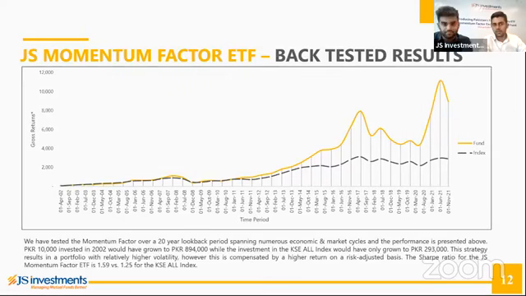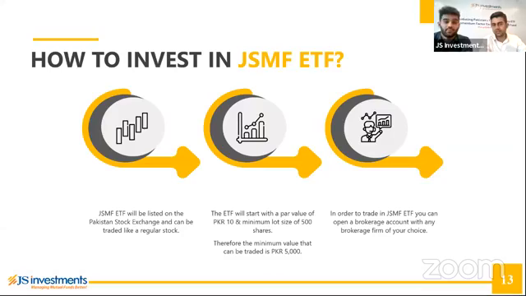Finally, for any questions on how to invest, basically the ETF will be listed on the stock exchange like a regular stock. So for those concerned, you can basically purchase it through a brokerage account of your choice. And the par value for the ETF is 10 rupees and the minimum lot size is 500 shares. So essentially 5,000 rupees is the minimum that you can invest in the ETF.